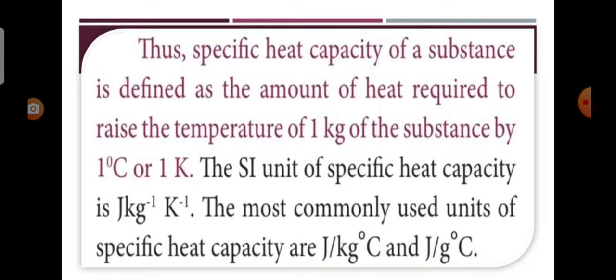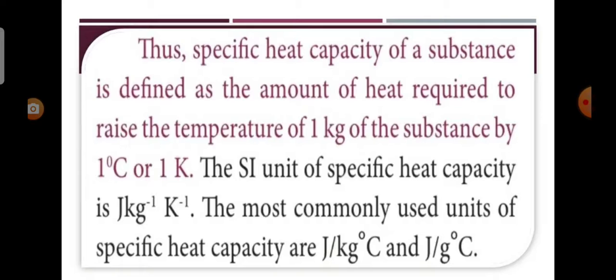From these equations, the absolute temperature and the energy of the system are proportional to each other. The proportionality constant is the specific heat capacity of the substance. Therefore, C equal to Q divided by M delta T. Thus, the specific heat capacity of a substance is defined as the amount of heat required to raise the temperature of 1 kilogram of substance by 1 degree Celsius or 1 Kelvin.